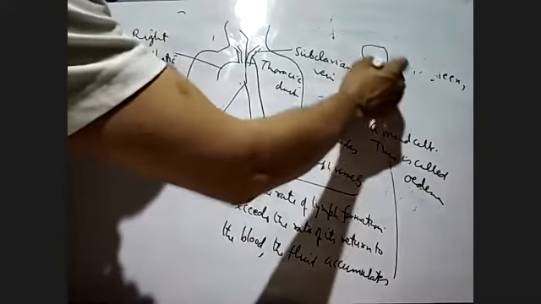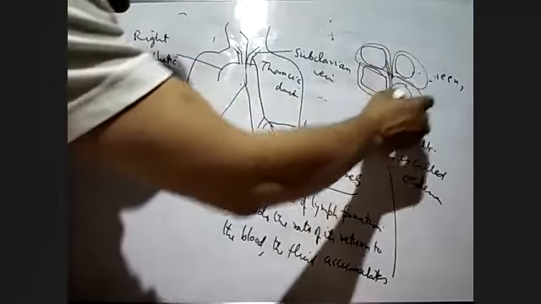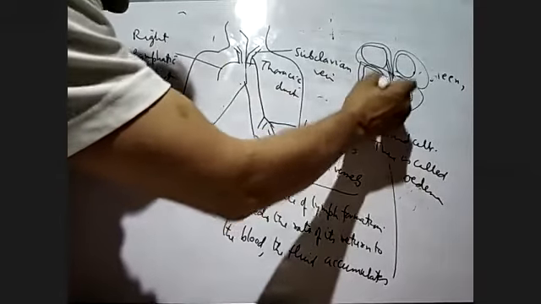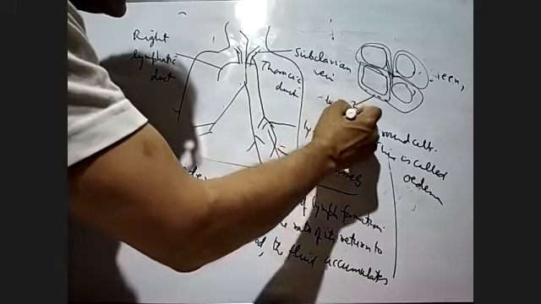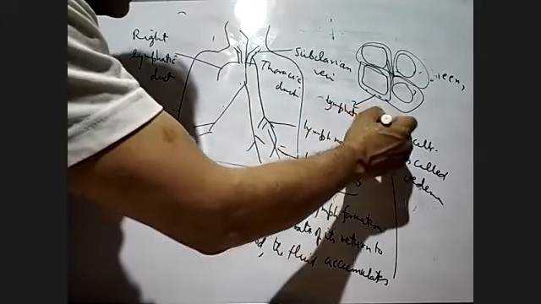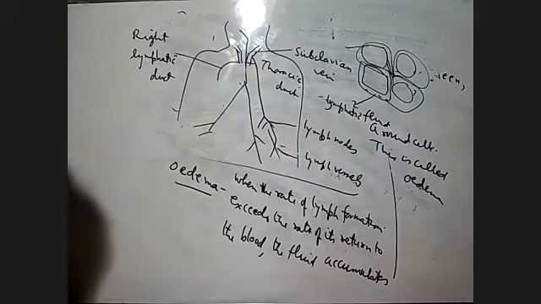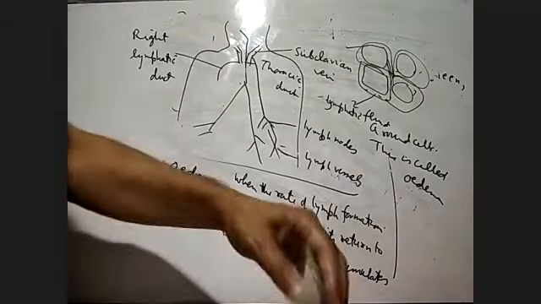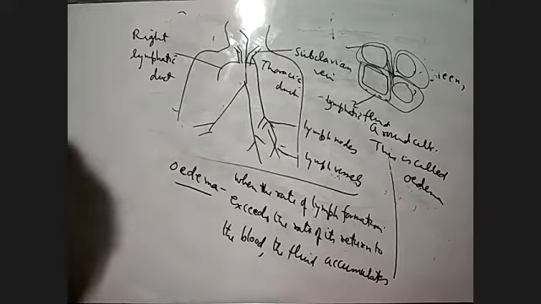So these are the cells in the body, and if there is accumulation of the lymphatic fluid around the cell, and there is a deposition of the lymphatic fluid, then it is called oedema. That much you have to know about this. Then after that we will go to the circulatory pathway.